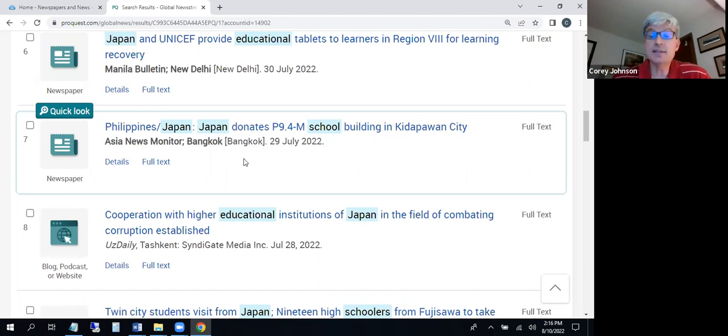So maybe one of the things I might want to focus on is how Japan uses international influence within its education system and how it does that well. And I could use this article as a leaping point for that.